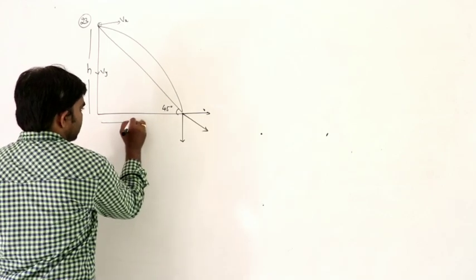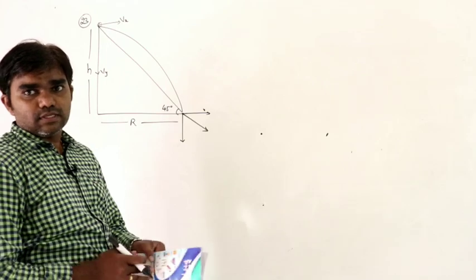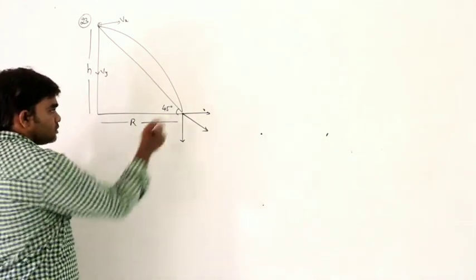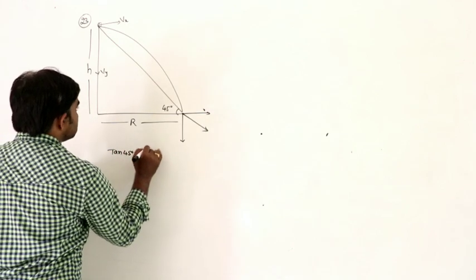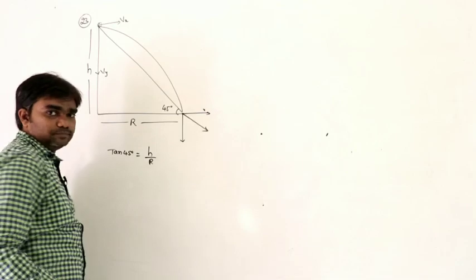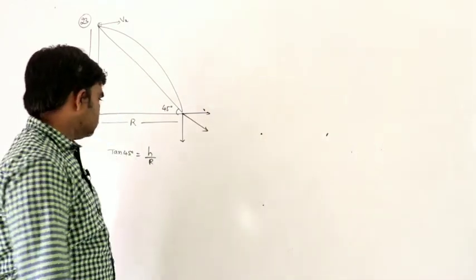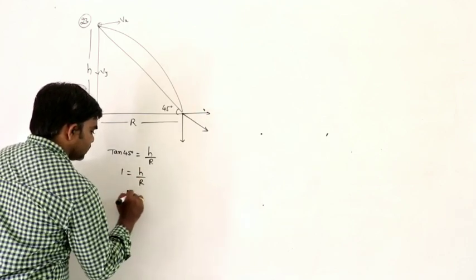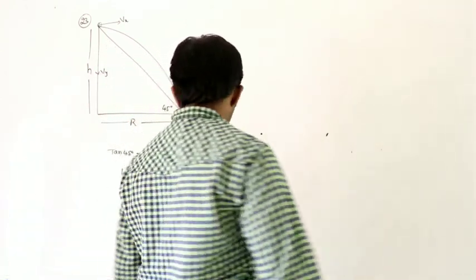So this is the range and this is the height. From this tan 45 can be written as h by r. So tan 45 equals 1, h by r. So r is equals to h, we know. R is equals to h.